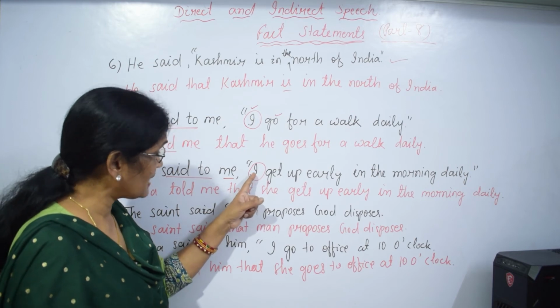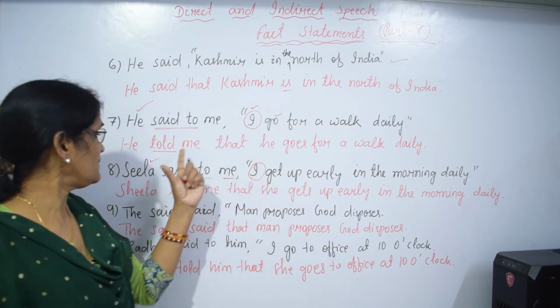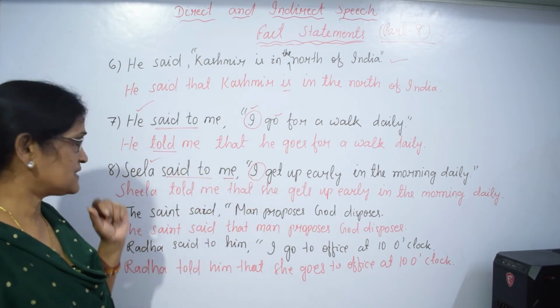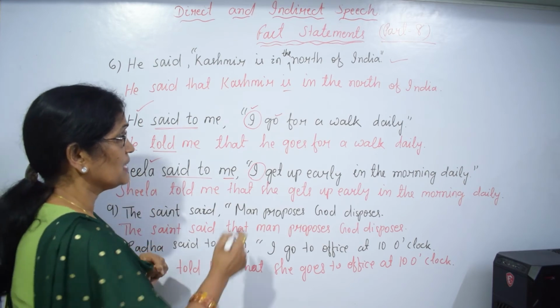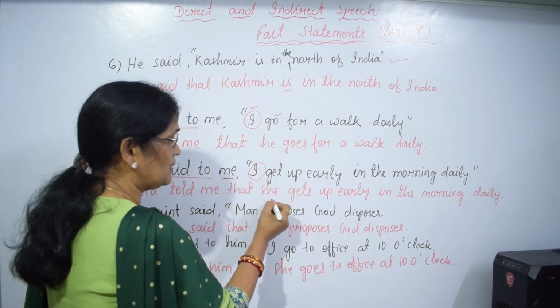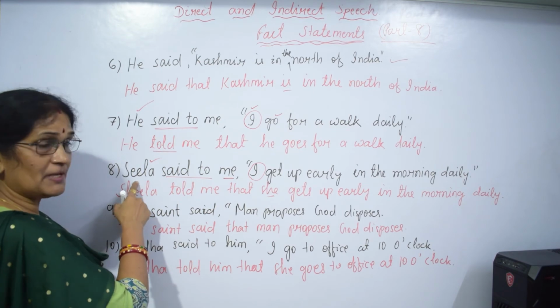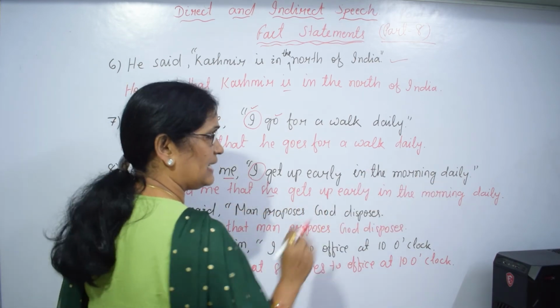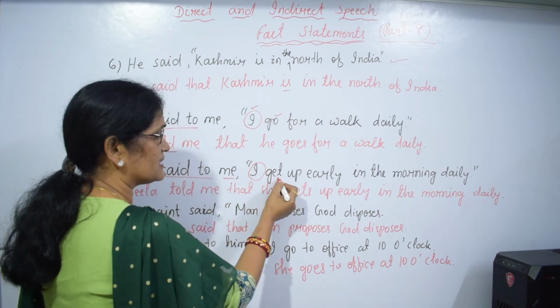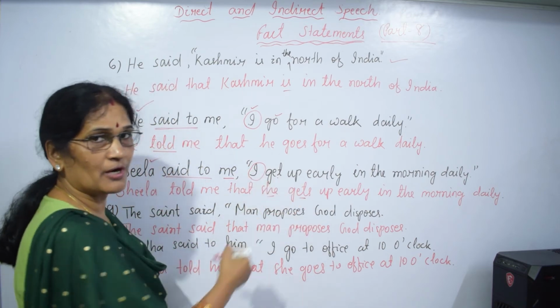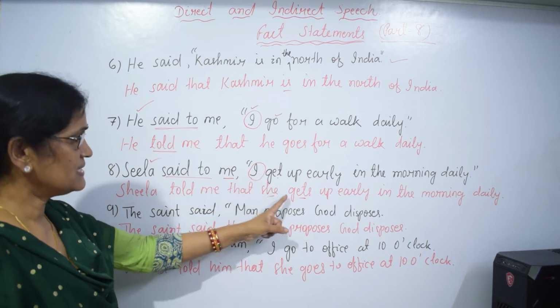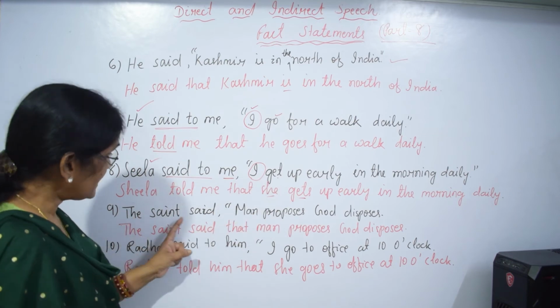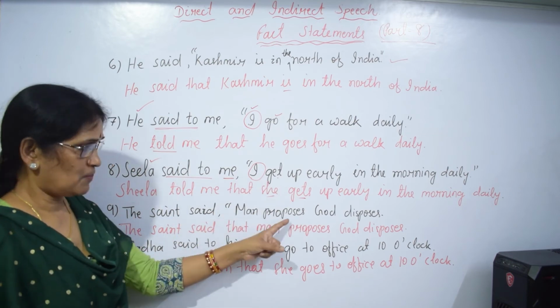So it is first person pronoun, it will be changed as per speaker. She, I will be she, as Sheila is the speaker here. She gets up early in the morning daily. I get, she gets. Tense will not be changed. Simple present, simple present.